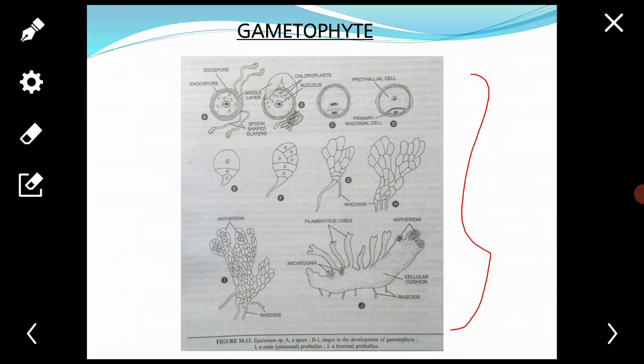Normal prothalli of Equisetum growing under favorable conditions are thalloid, dorsiventral, prostrate, and dull brownish green in color.